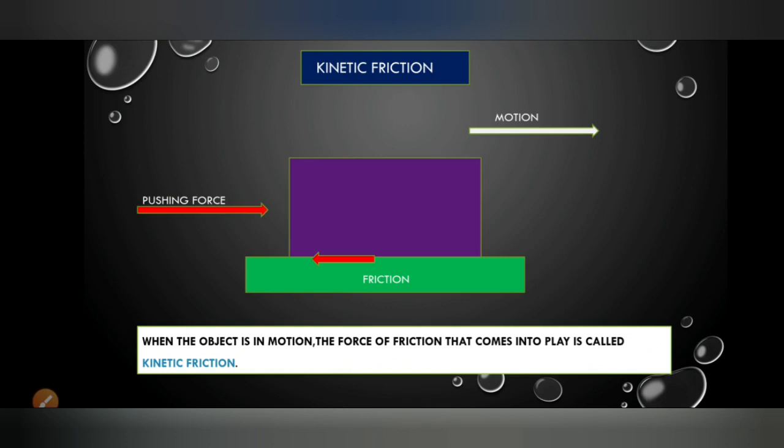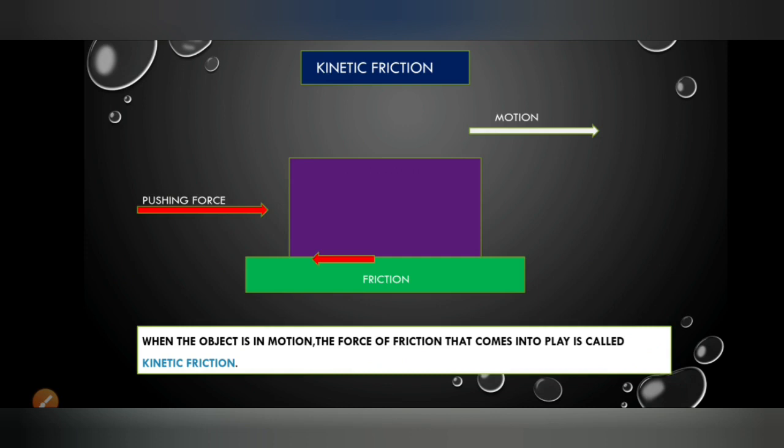That is, if an object is moving on a surface, the frictional force that exists is called kinetic friction.